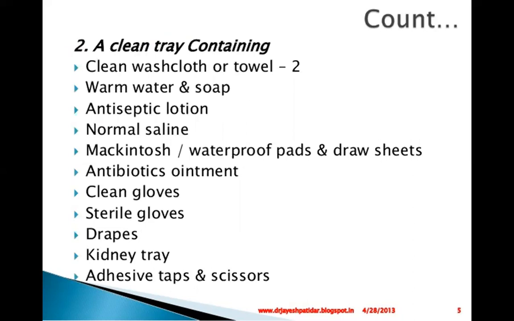Then a clean tray. Clean tray में क्या क्या रहेगा? A clean washcloth or towel, then warm water and soap to clean that area. Then we also keep the antiseptic lotion, normal saline, mackintosh and waterproof pad and draw sheet. Then antibiotic ointments. Then we keep the clean gloves, and we also keep the sterile gloves. Both gloves we keep in the tray.